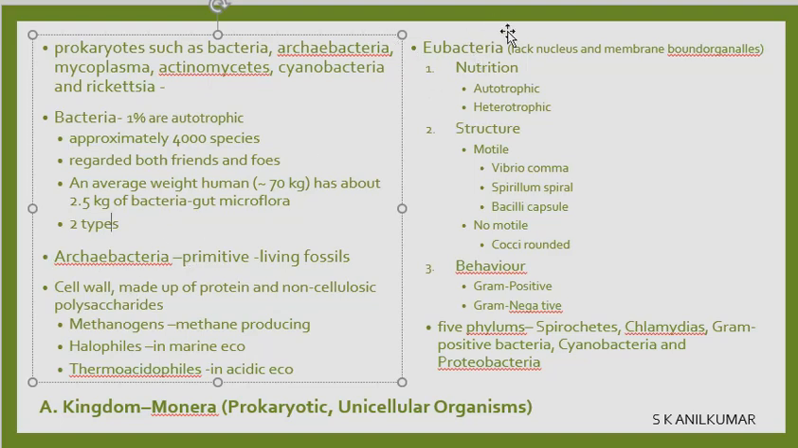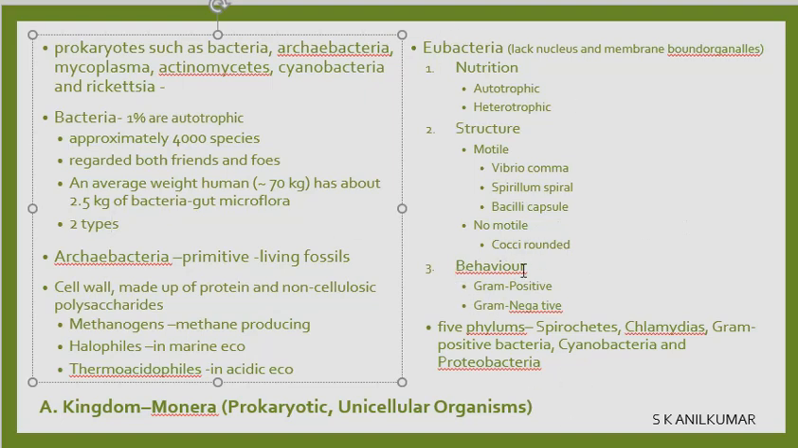Archaebacteria and eubacteria. If you remember, these are the two types of organisms that created evolution in the differences in the classification. We can divide them based on nutrition, autotrophic and heterotrophic. Some are autotrophic, some are heterotrophic. They don't have a nucleus, and they don't have membrane-bound organelles. Based on structure, they can be called motile: vibrio, spirillum, and bacilli, three types. Or they are non-motile, that is cocci, rounded cocci. Cocci cause some diseases also sometimes.